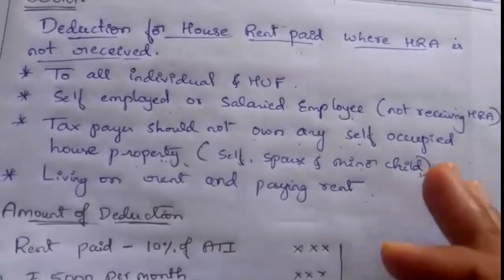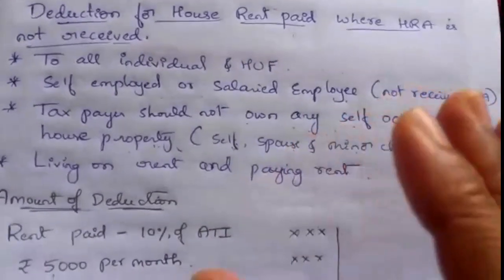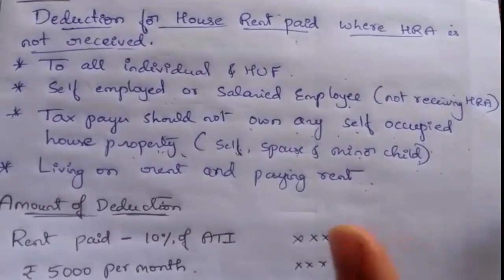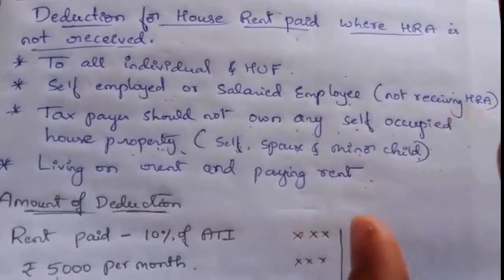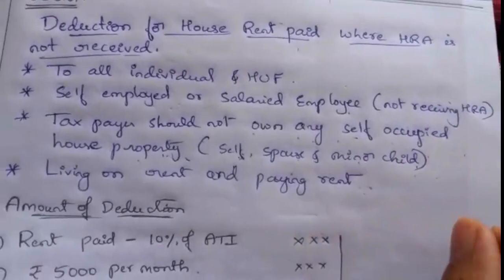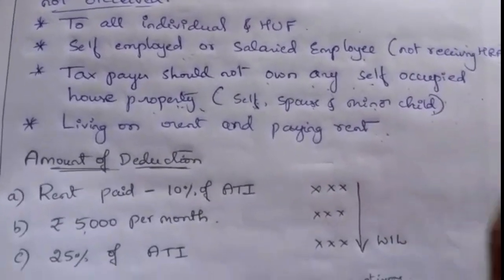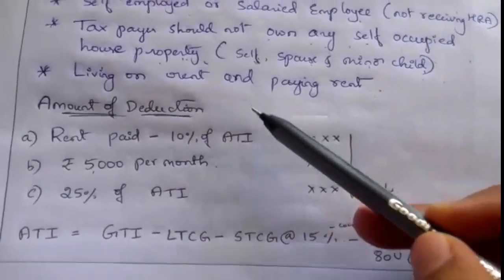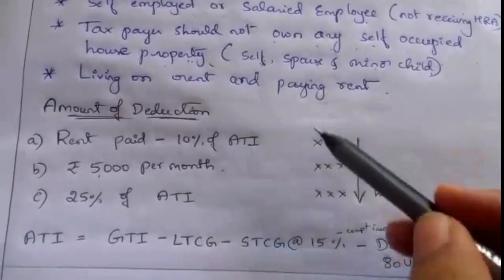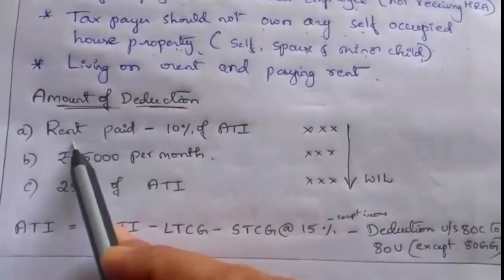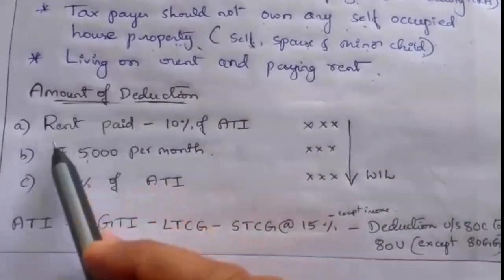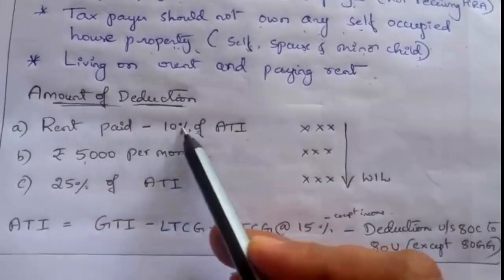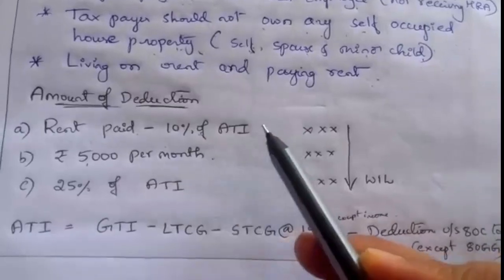But the deduction is not available for all the rent paid, for the whole amount. There are some conditions to claim a deduction, so we'll see what the conditions are. The amount of deduction is, first, rent paid minus 10% of ATI, adjusted total income.